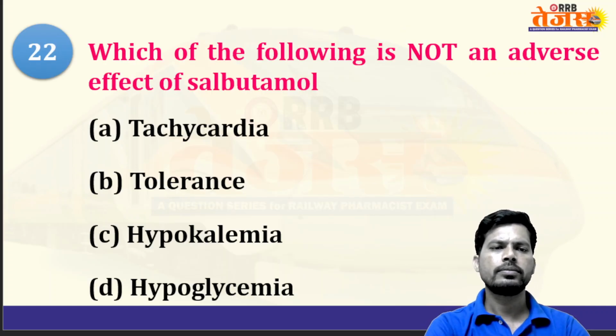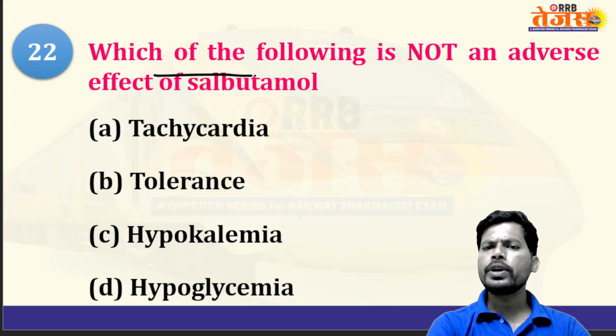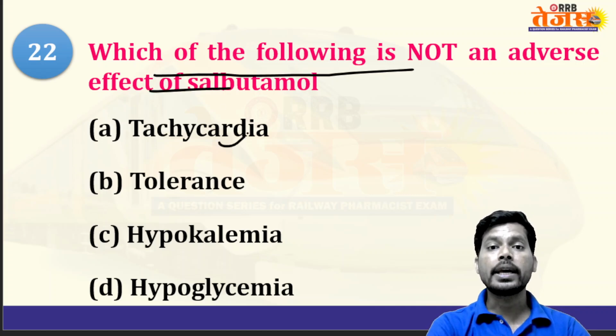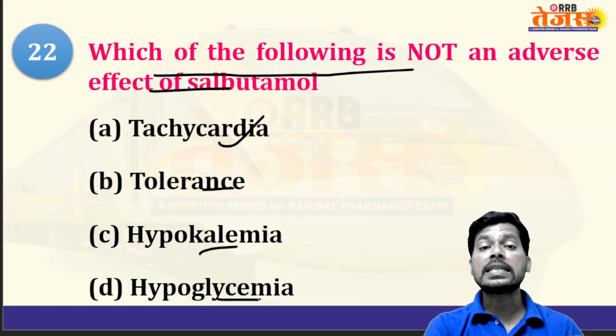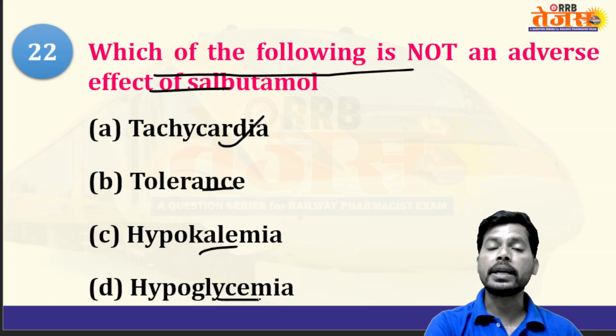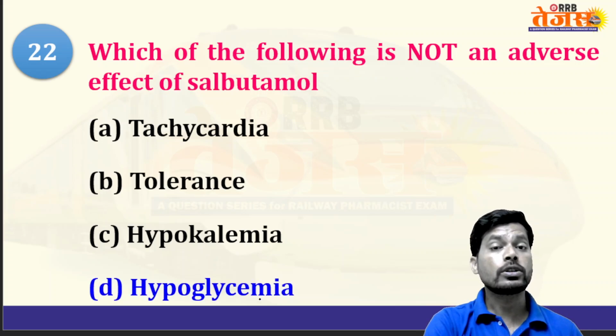Next, which of the following is not an adverse effect of salbutamol? Tachycardia, tolerance, hypokalemia, hypoglycemia. Salbutamol may increase the heartbeat, may produce tolerance, decreasing drug response, and hypokalemia, decreased potassium levels in blood. Hypoglycemia is not an adverse effect of salbutamol because salbutamol is a sympathomimetic.